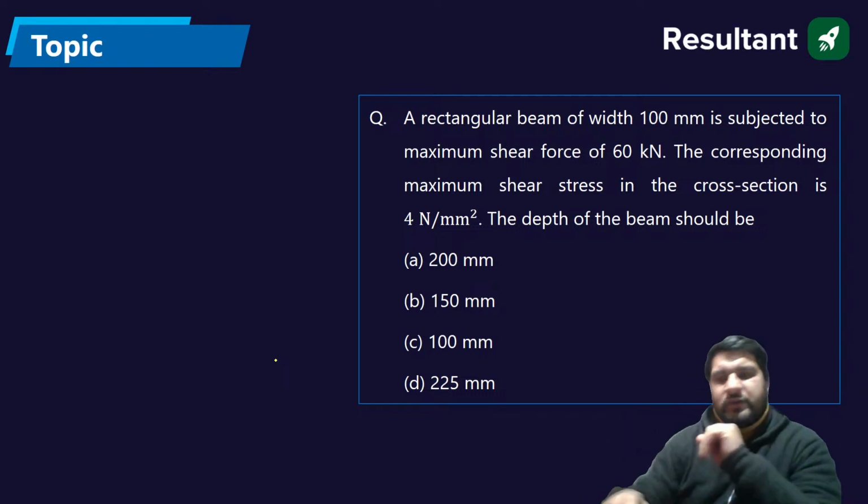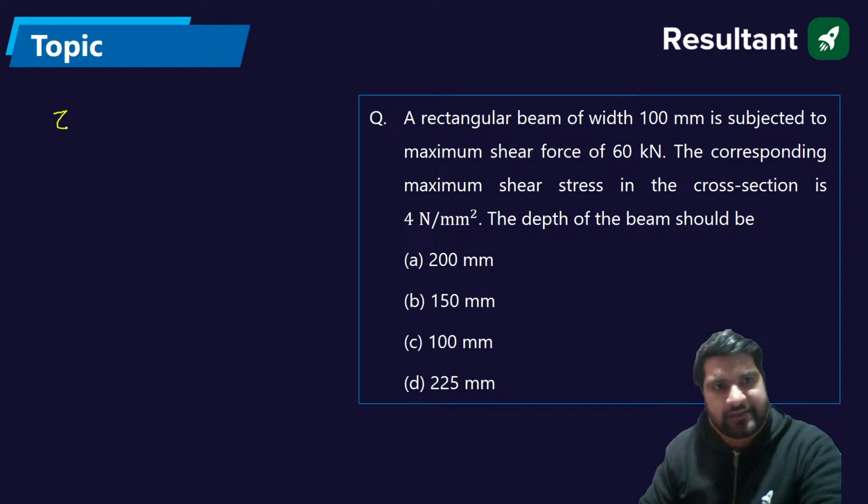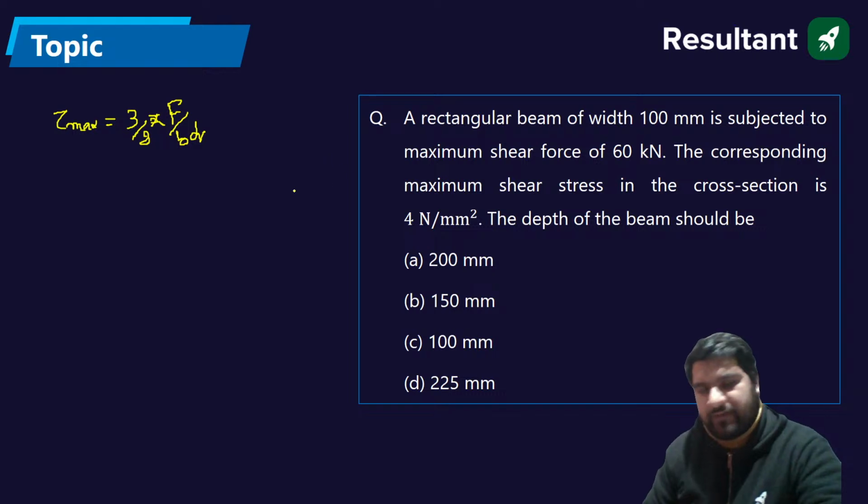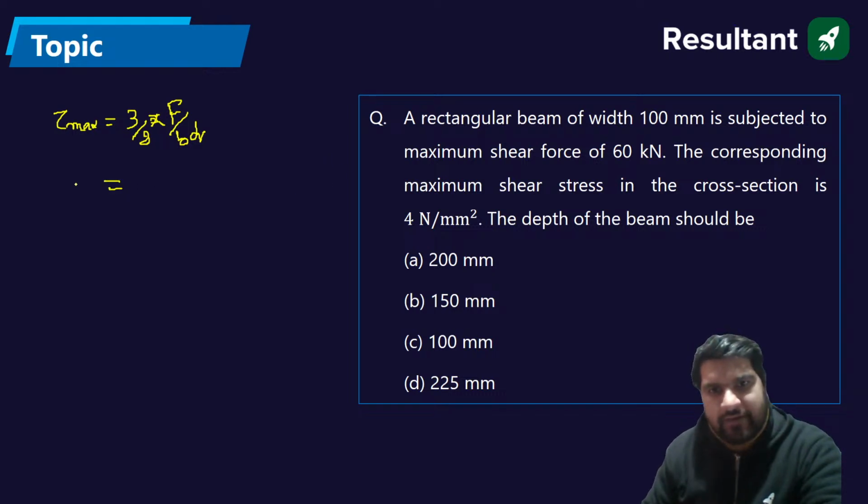Don't worry. So we know that tau max is equal to 3 by 2 of tau average. The tau average is force upon the area. Area can be written as B into D for the rectangular section. So we know that the tau max is given as 4 Newton per mm square, that will be equal to 3 by 2.